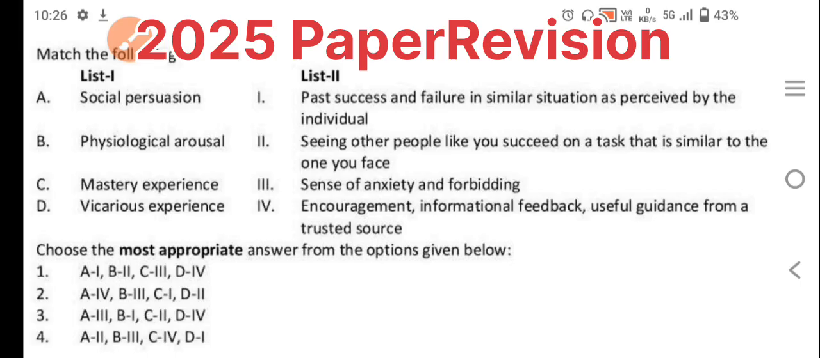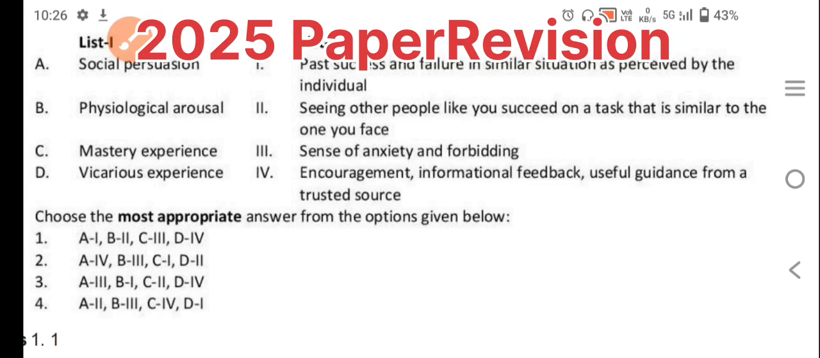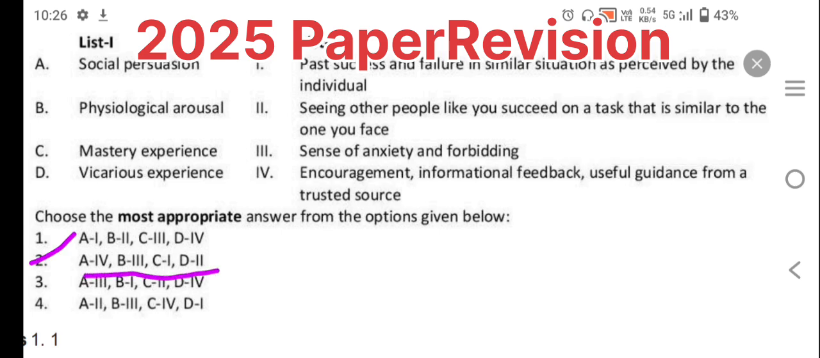And B3, obviously, is a sense of anxiety and foreboding. When we are feeling some physiological arousal, a sense of anxiety is there. So immediately we can say B3 is the one. And C1, you already know, is past success and failure in similar situations as perceived by the individual. So these are matching, and the right answer is option 2. Okay, so 2 is the right answer.